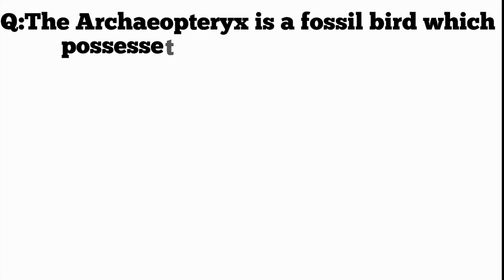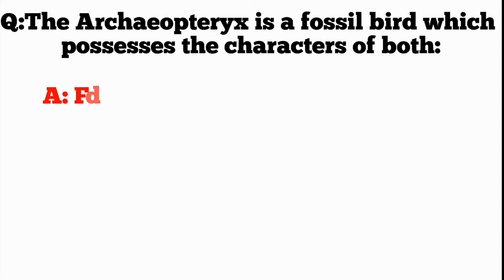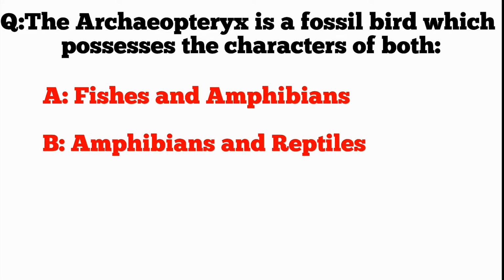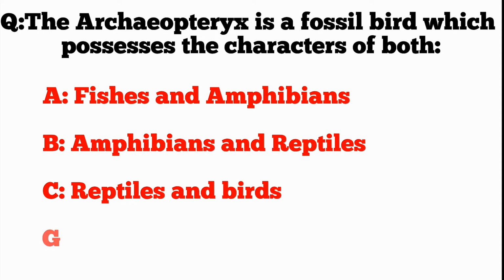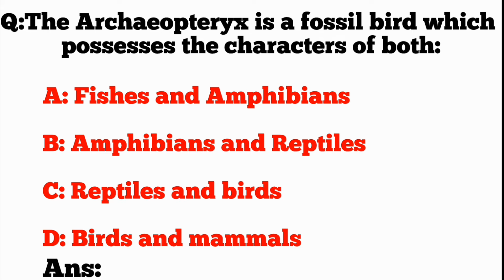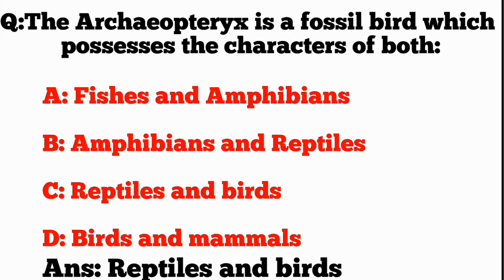Q. The Archaeopteryx is a fossil bird which possesses the characters of both A. Fishes and amphibians, B. Amphibians and reptiles, C. Reptiles and birds, D. Birds and mammals. ANS. Reptiles and birds.